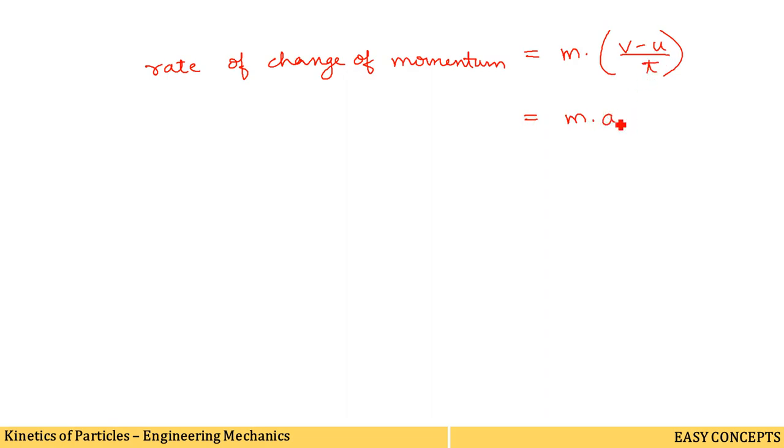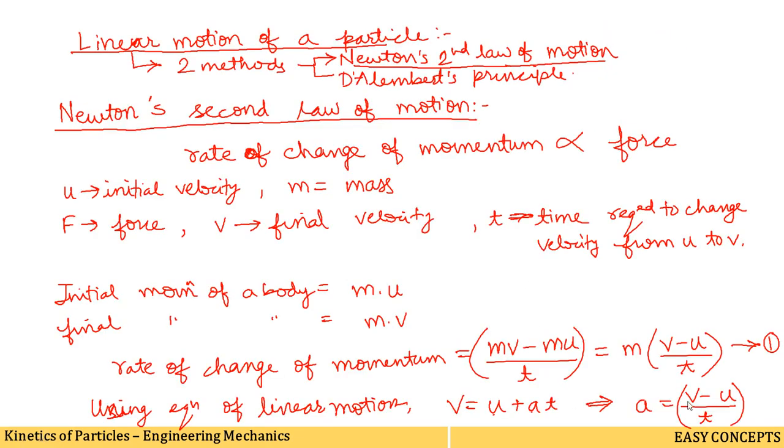Rate of change of momentum. We have found that the rate of change of momentum is equal to m into (v minus u) divided by t, and now we have found that (v minus u) by t is equal to a from this equation. (v minus u) by t is equal to a.